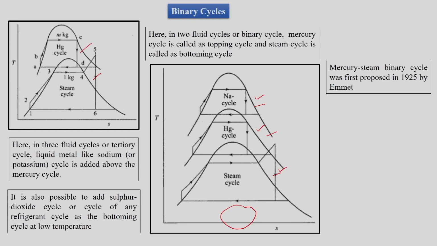So we will have mercury steam as a binary cycle. Basically, we had such an invention first in 1925. Such cycles, when we use combined tertiary or binary cycles, enhance the efficiency. We are going to see in the next slides how their efficiency is higher, but we can cross 50% efficiency if we combine different working mediums. Binary cycles, or cycles with working mediums of different Rankine cycles, are not that much accepted or famous, since there are multiple problems.